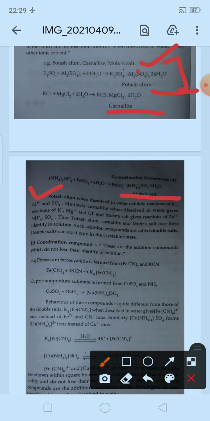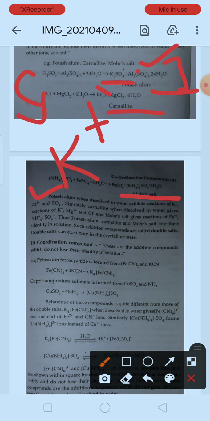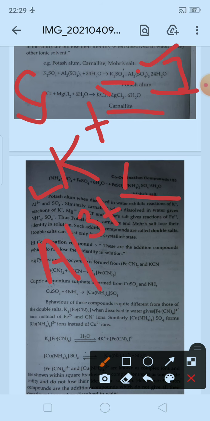Now what will happen to it? It will ionize. Look carefully at this compound: the main ions will dissociate as K plus, Al3 plus, and sulfate, SO4 2 minus.